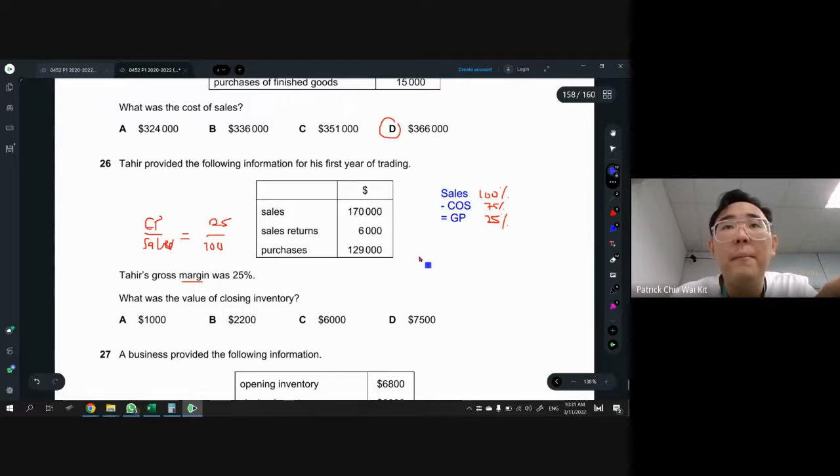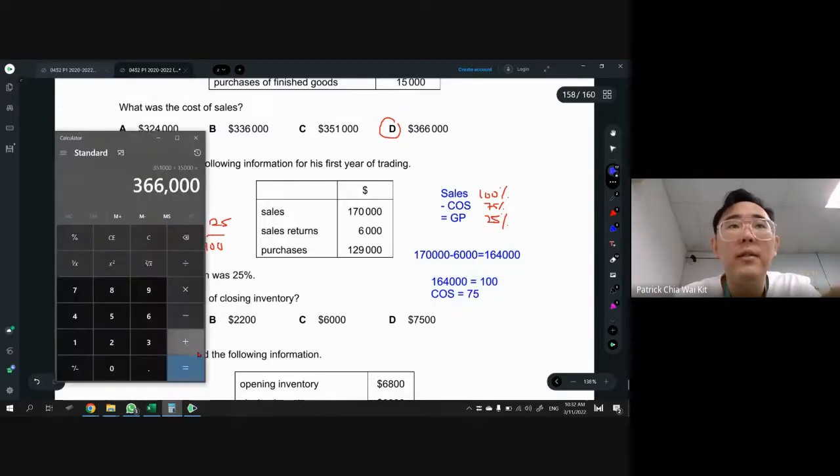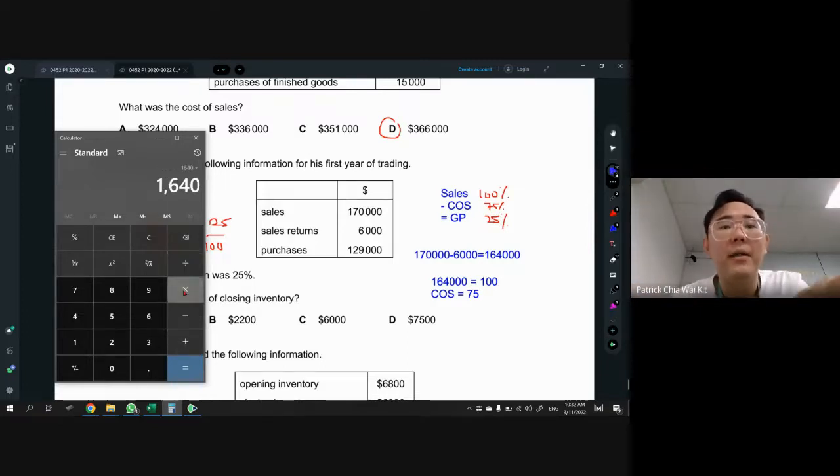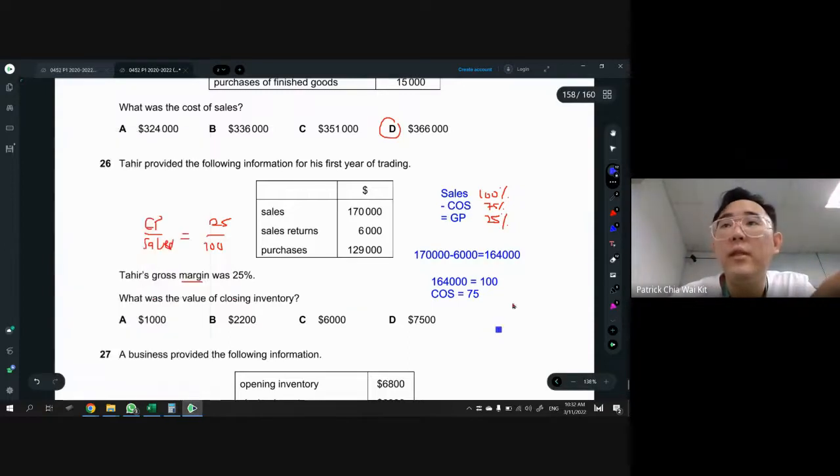Since they give us sales and sales return, we can take sales minus sales return to get net sales, which equals 100%. So 170,000 minus 6,000 sales return, we get 164,000. Do your ratio here: net sales 164 equals 100, and COS equals how much? We know it is 75%. So take 164, divide by 100, then times by 75. Our COS is 123, so cost of sales is 123,000.